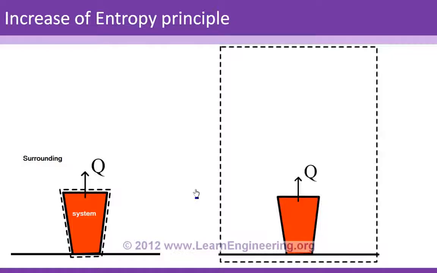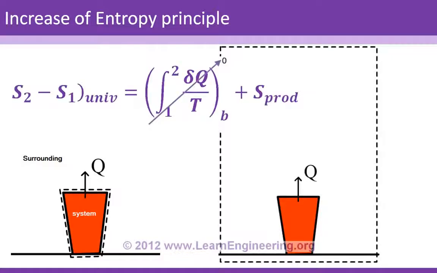So the equation we derived in the last section will be simplified like this. The entropy transfer part is 0. So you could say the entropy change of the universe is the same as the entropy production. And we said already that entropy production is always positive, or the entropy of the universe always increases during a process. This is the increase of entropy principle. It means if I sum the entropy change of the system plus the entropy change of the surroundings, it will always be positive. So this is the most simplified and straightforward definition of the second law for a process.